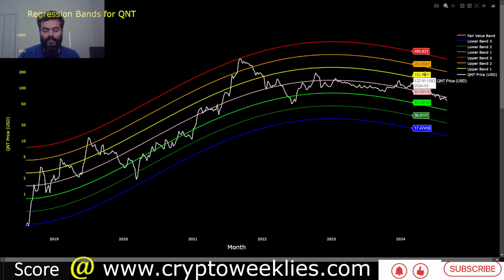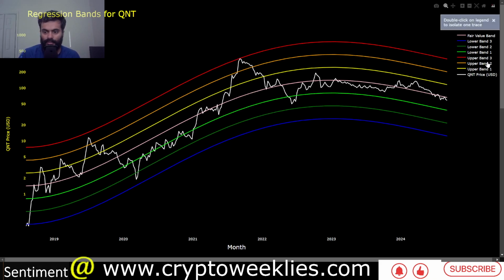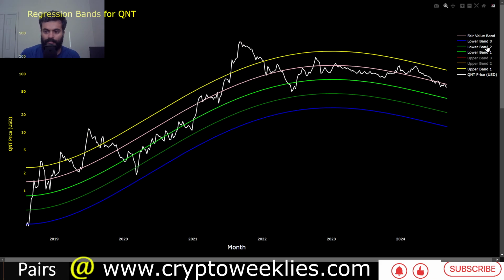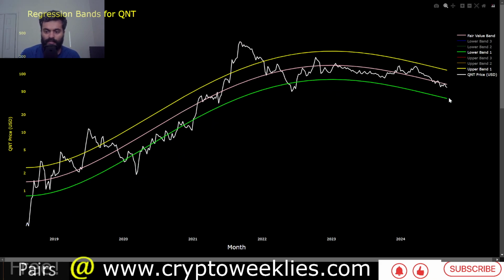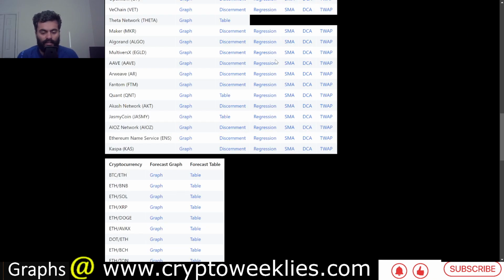The regression based valuation and the confluence between this valuation and the AI based or machine learning based price forecast, the key levels per these models are $35 to $38 to the downside, the current price being the base case, and the one standard deviation ceiling or one standard deviation regression based approach coming in at around 2x of the current price. So that's where we are with Quant.